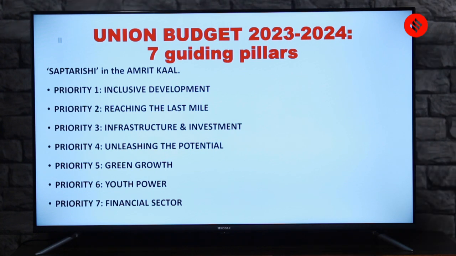So these are basically the guiding pillars. These are the broad headings under which the budget is made. The first priority is inclusive development. The second priority is reaching the last mile. The third priority is infrastructure and investment. The fourth priority is unleashing the potential. The fifth priority is green growth. The sixth priority is youth power. And the seventh priority, as you see, is the financial sector.